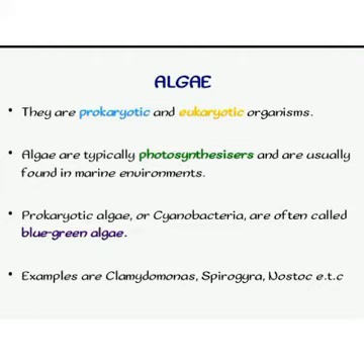Examples are Chlamydomonas, Spirogyra, Volvox, Spongy, Oscillatoria, and so on and so forth. Now, this organism, from the word photosynthesis, means they use sunlight to produce their own food by themselves.